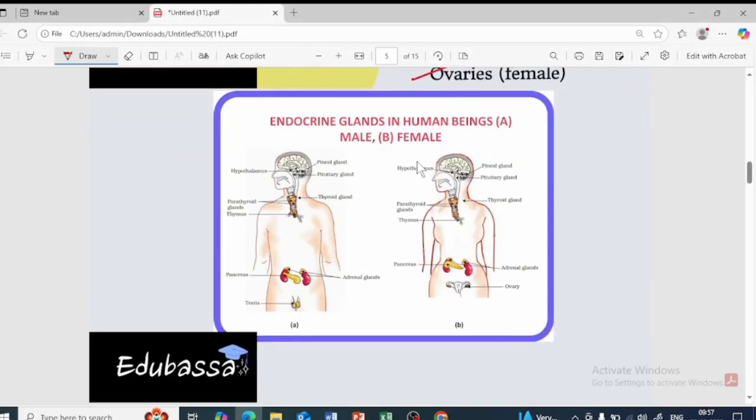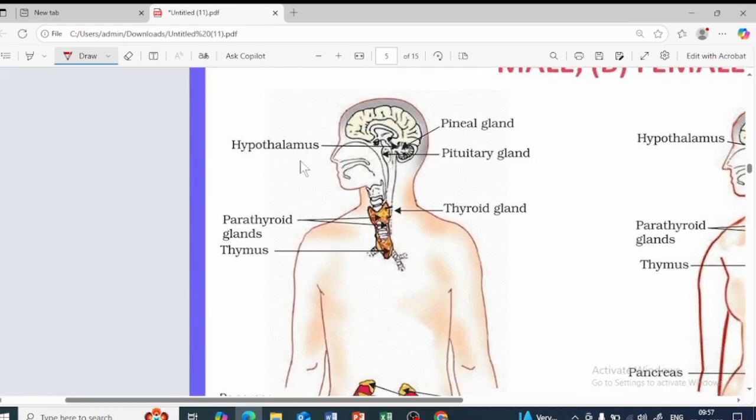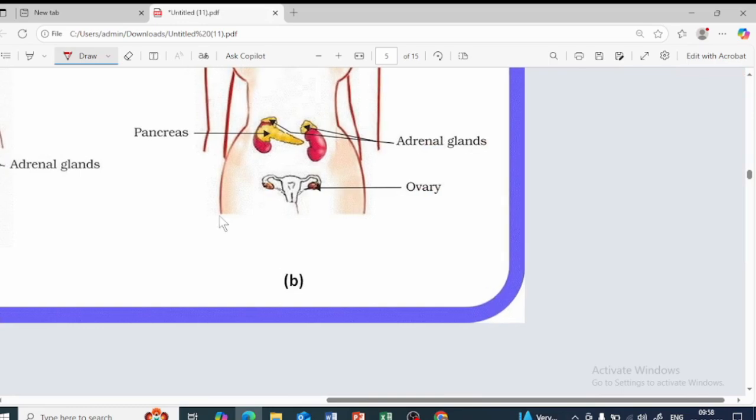Just look at this. Okay, you can see over here we already learned about the hypothalamus in the structure of the brain. Obviously yes. So the hypothalamus, okay, pituitary gland. So there is the pineal gland as well. The thyroid gland is present in the throat region, which looks like a butterfly. You can see over here, isn't it? Parathyroid gland over here, and thymus over here, and pancreas. And you can see above the kidney, the adrenal gland as well, and the testes in the male and ovary in the female. Okay, fine.